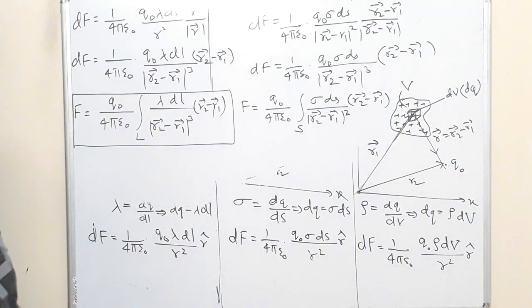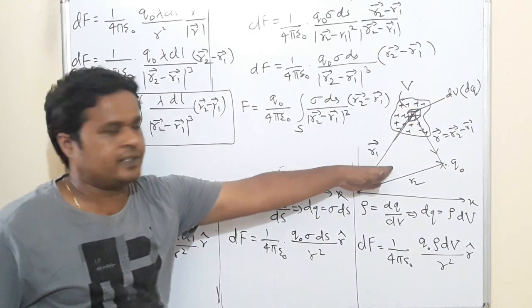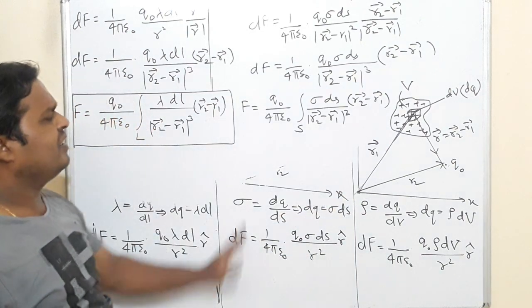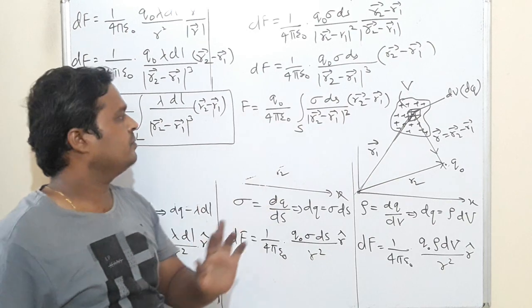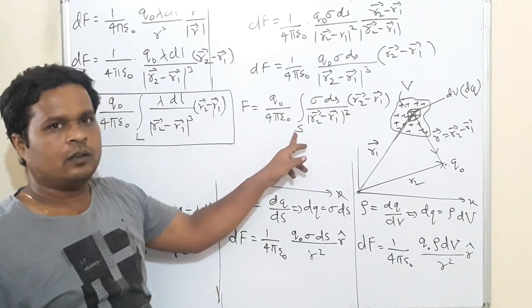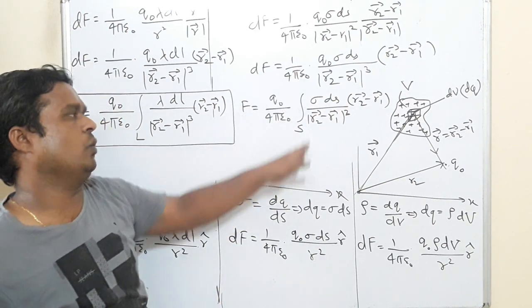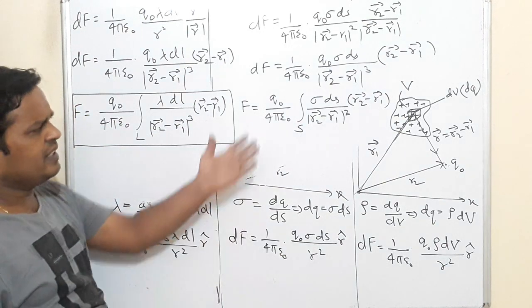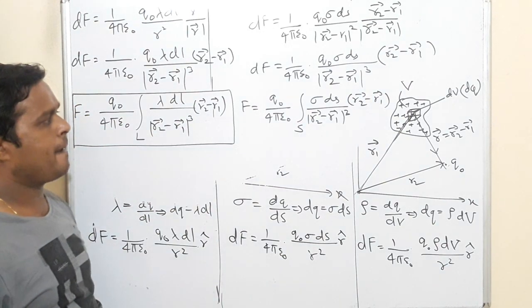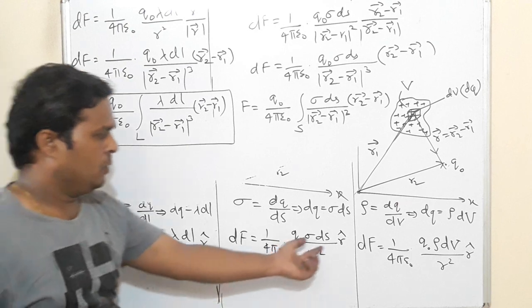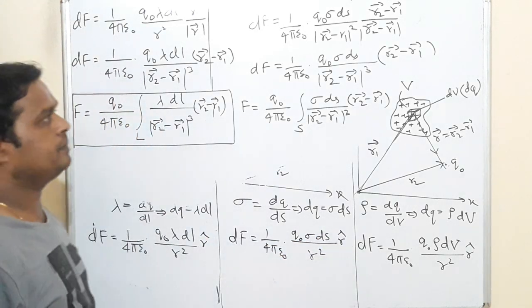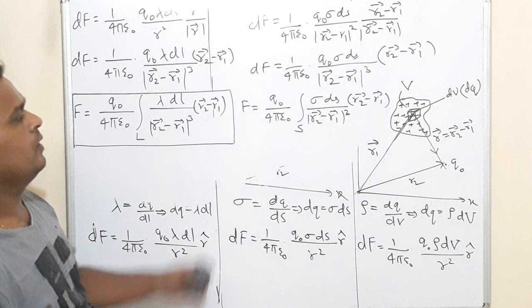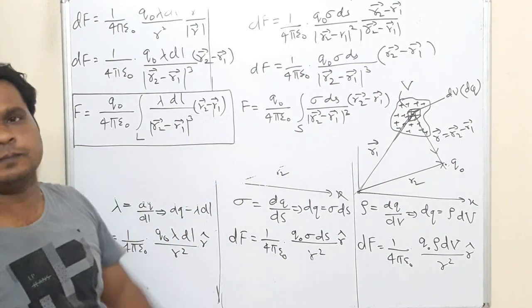Understood? If you write it for a volume charge distribution, the only difference is that we get rho into dV, and the integration is throughout the entire volume. You get the same expression: unit vector, vector by magnitude, it will be cube. Total force we can write like this.